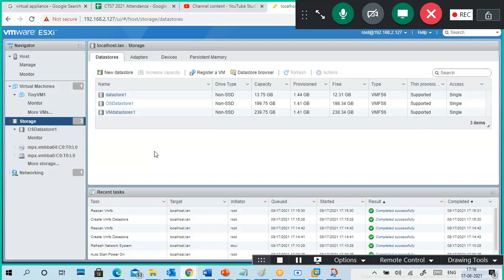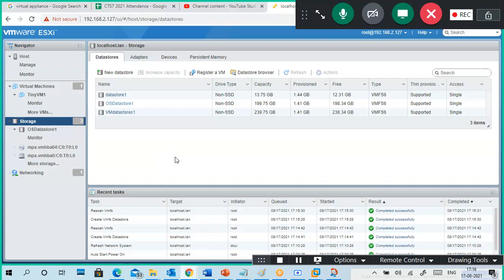Understand? Like that we can configure storages separately instead of putting everything in one place. So virtual machines in one storage, images or OVF or OVA files separate, like that we can maintain. So there are possibilities, that's what I'm showing.